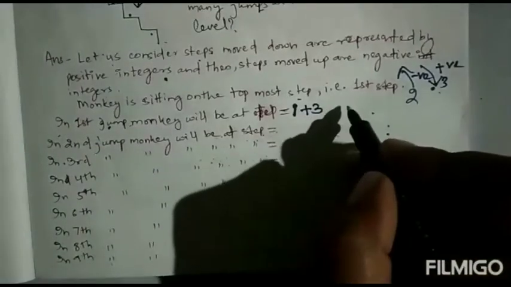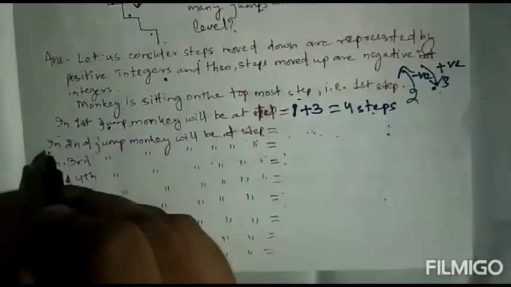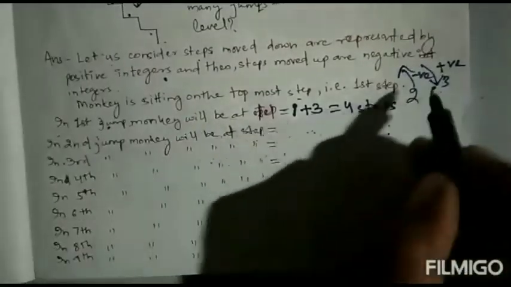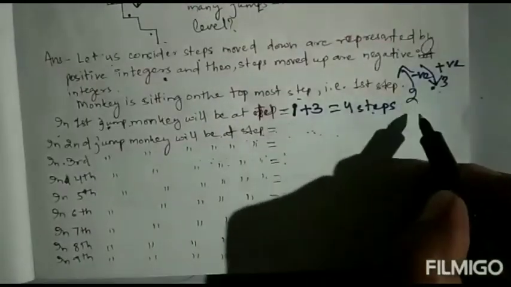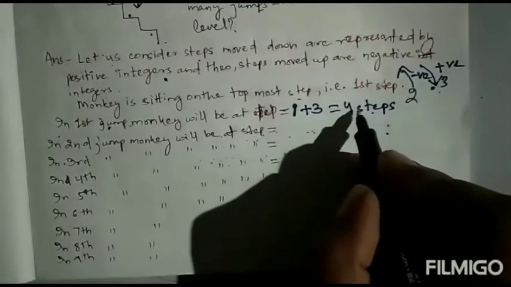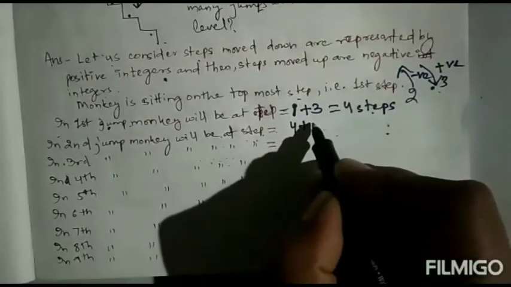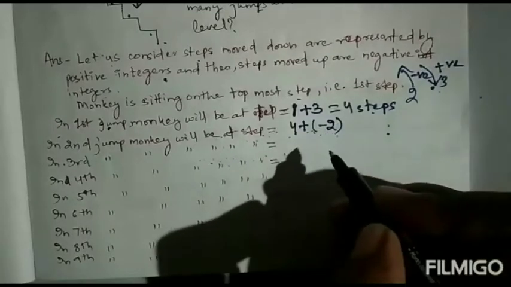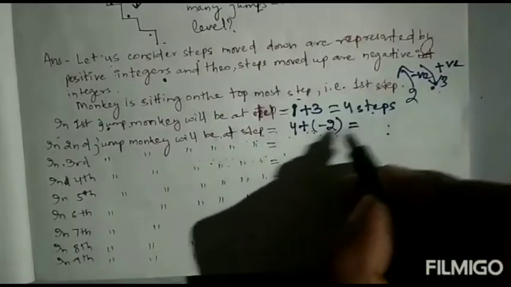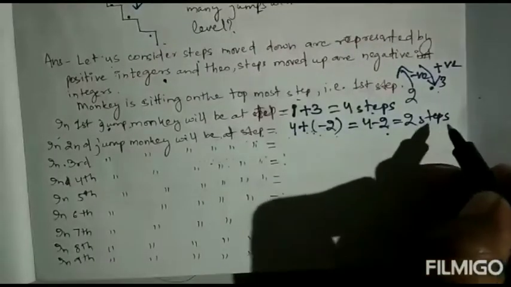So 1 plus 3 equals 4. In the second jump it goes 2 steps up, which means minus 2. So 4 plus minus 2, that is 4 minus 2, and it reaches the second step.